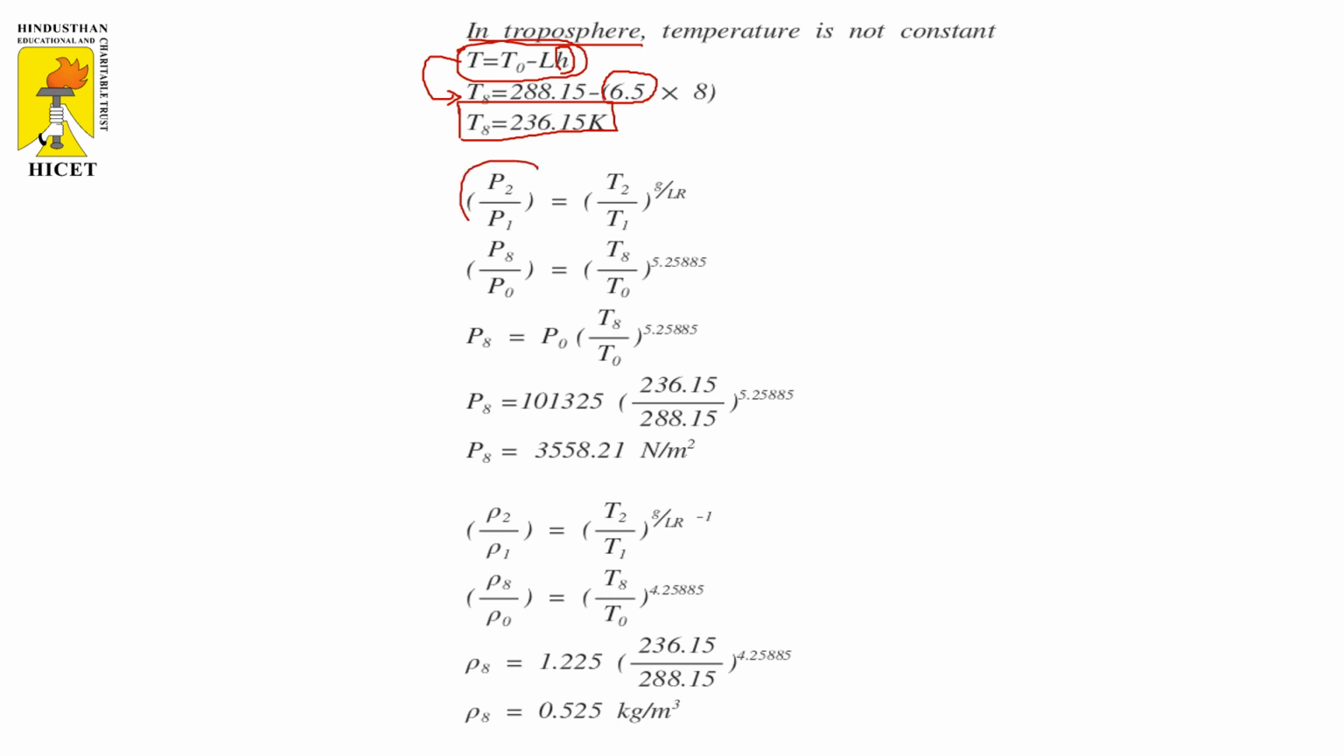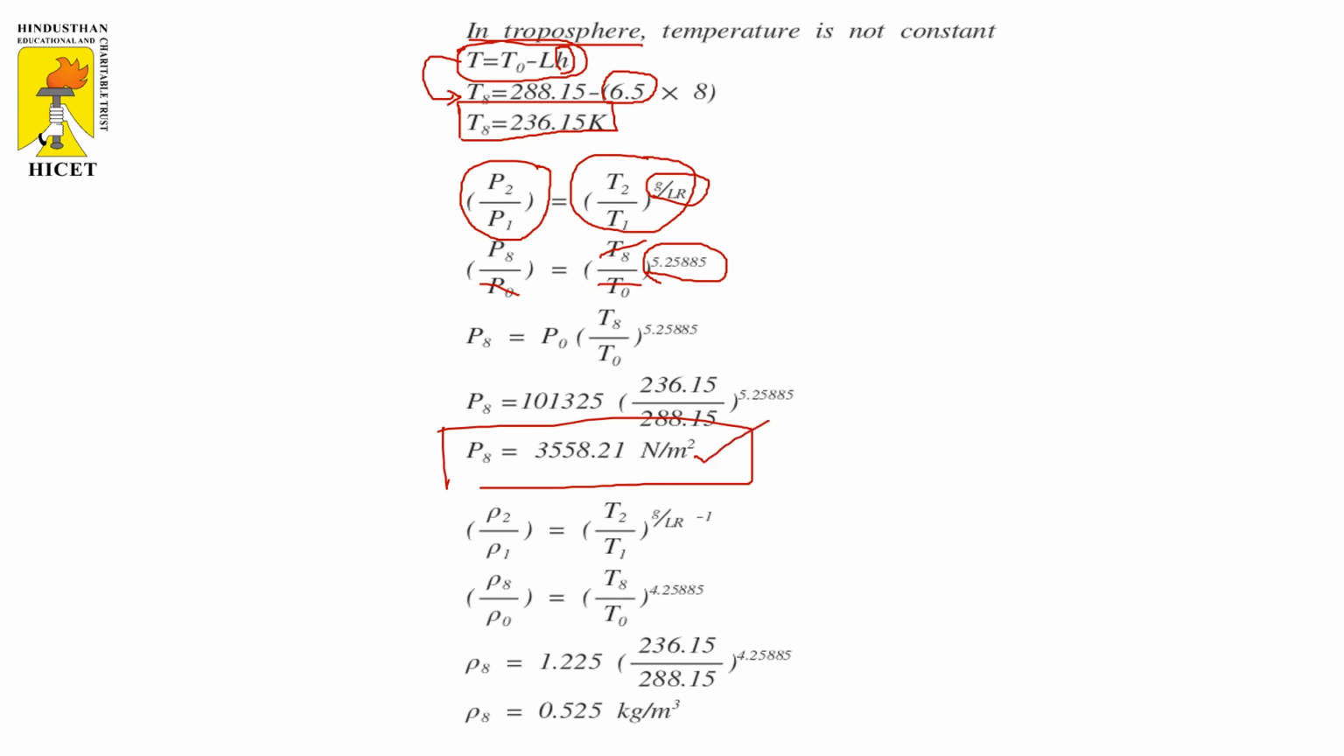The second one is to find the pressure value. We can use the expression we have discussed already in the previous slides. As I already told you, 1 is the lower altitude and 2 is the higher altitude. Here the lower altitude is the reference value, that is sea level, and 2 is the higher altitude, that is 8. So we can find P8 divided by P0 equals T8 divided by T0, to the power G divided by LR. T0 is the known sea level value, and T8 is the value we found in the previous step. The consolidated value for G divided by LR is 5.25885. Then we can find P8, which is 3558.21 Newton per meter square. Don't forget to put the unit.